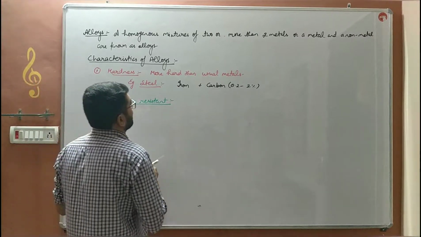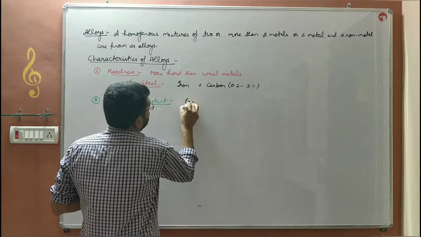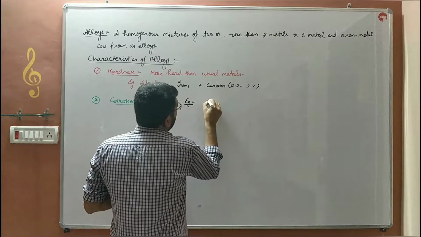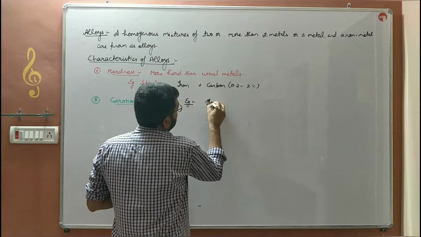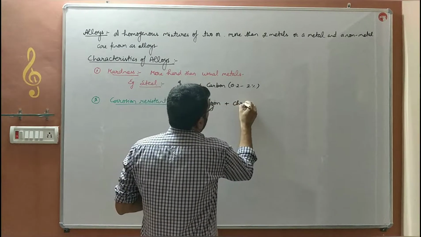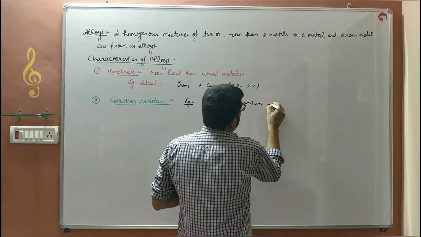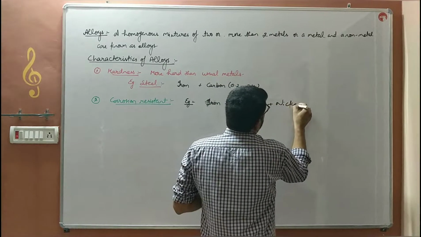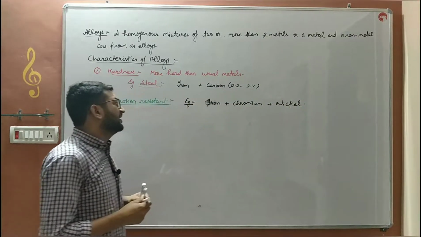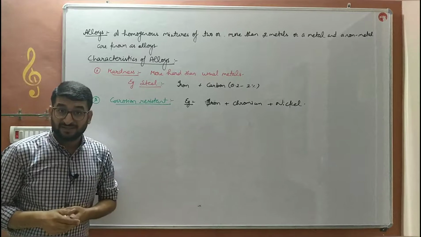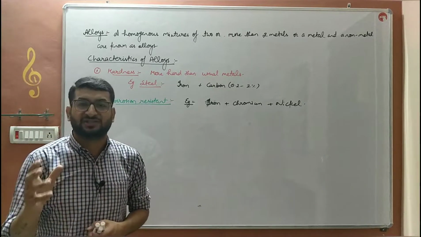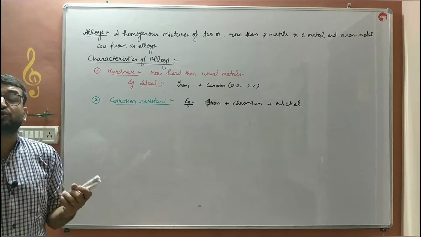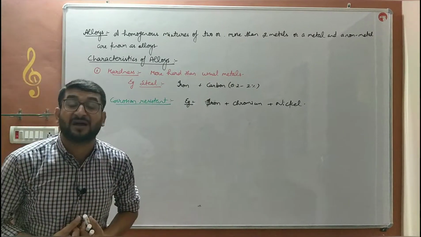Example, stainless steel. It is an alloy of iron with chromium and nickel. Stainless steel does not catch rust easily. The corrosion of stainless steel doesn't occur easily.